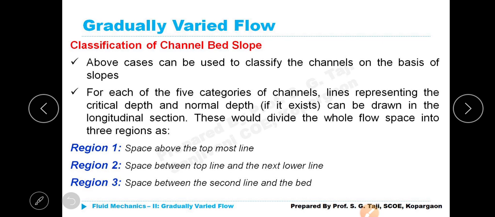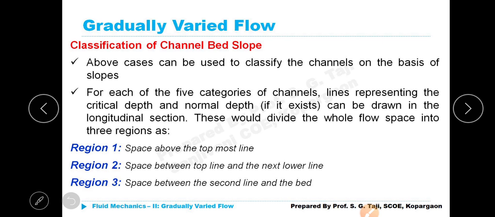The above cases, whatever we have seen, can be used to classify the channels on the basis of slopes. For each of the 5 categories of channels, lines representing the critical depth and normal depth, if they exist, of course, sometimes these critical depth and normal depth may not exist.